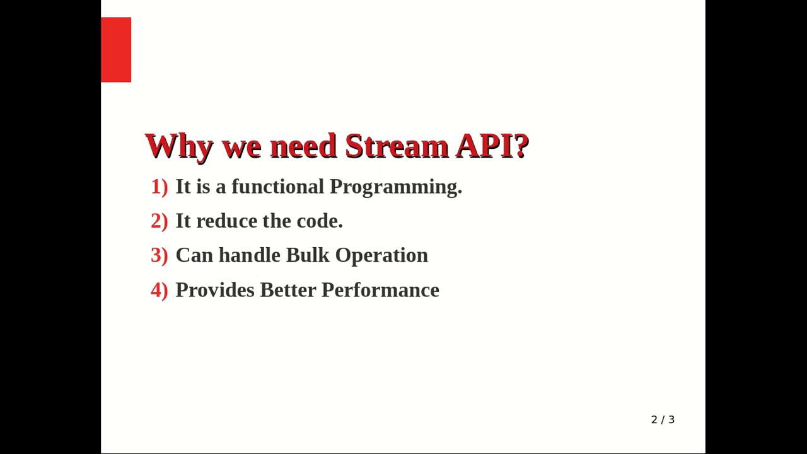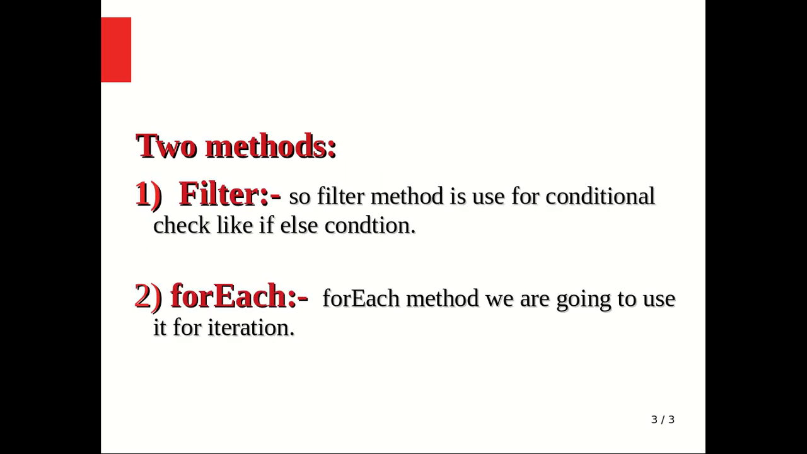Now we are going to see the methods covered in this lecture. We are going to see two methods of the Stream API. The first is filter and the second is forEach. The filter method is used for conditional checks like if and else conditions, as we discussed in our last lecture. And the forEach method is used for iteration of the data.